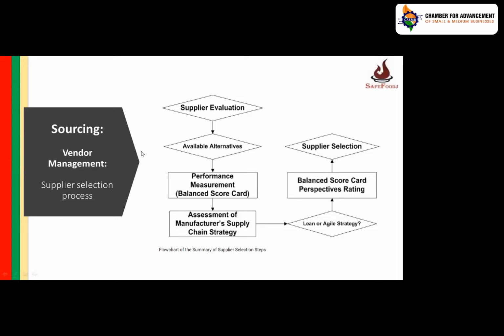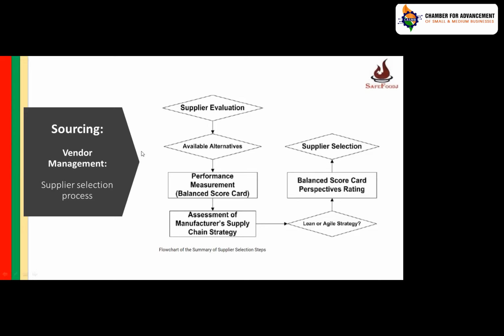Have a performance measurement, which can be through BSC, that is, balanced scorecard. So monitor them, measure their performance, and assess the manufacturer's supply chain strategy: whether it is working or not working, whether it is a lean supply or an agile strategy.